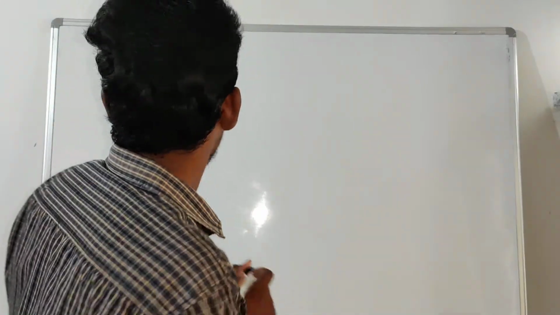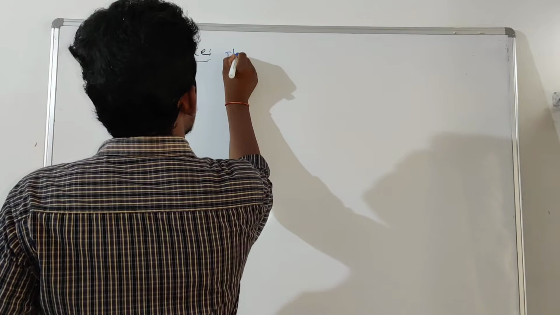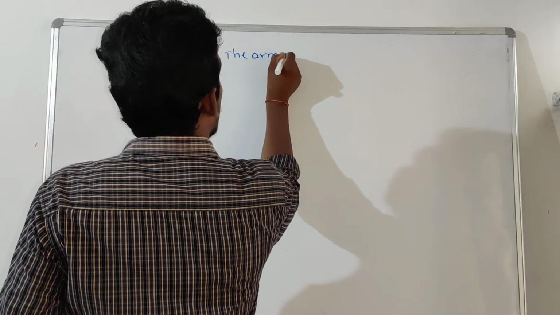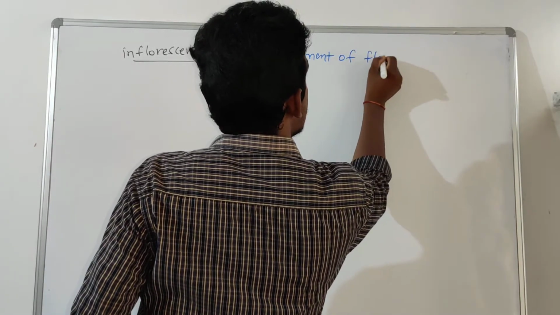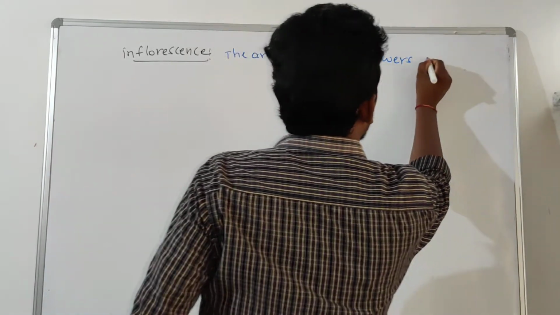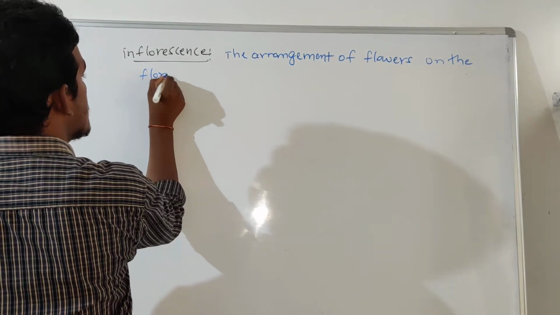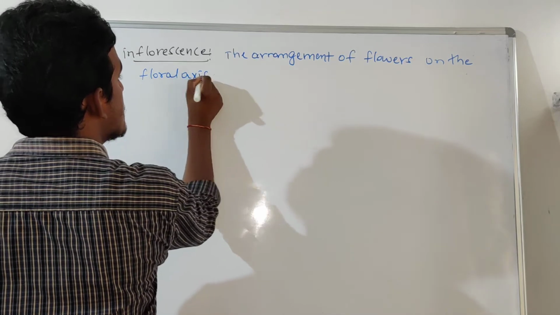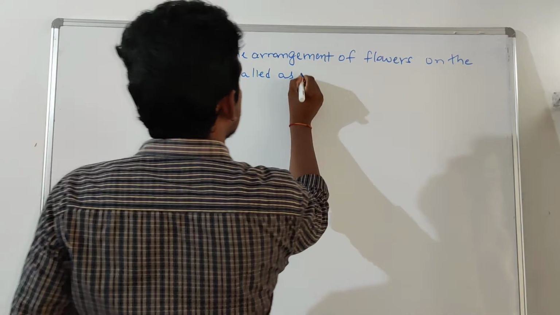How the flowers are arranged on the floral axis is called inflorescence.